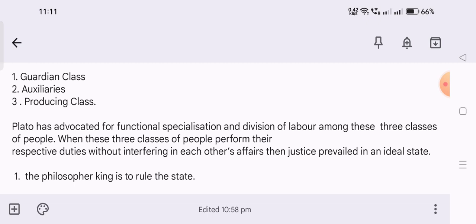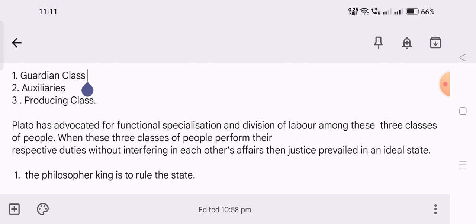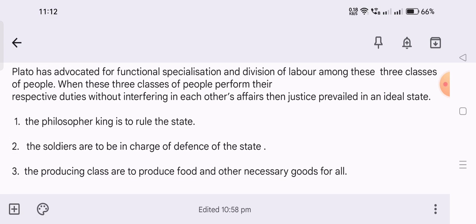So that's why Plato suggested that the guardian class should perform its duties, the auxiliaries must work within their limitations, and the producing class also works within its sphere. He divided them based on their knowledge and their capacities, and he suggested that they should work within their limitations or within their spheres. Another thing is, the philosophers are called the kings, and their responsibility is to rule the state. And the soldiers are in charge of the defense of the state.